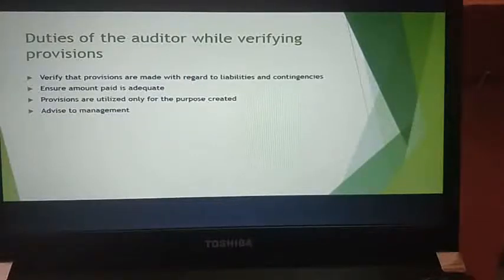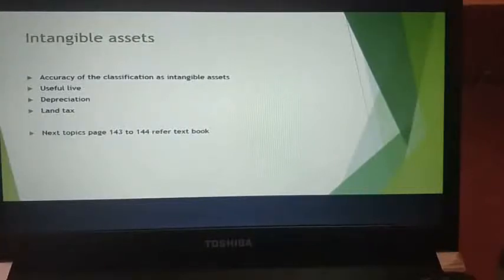Next, you have audit procedures. Please do refer to pages 143 to 144 in your textbook, in which audit procedure is repeated. We've already completed in the previous slides what exactly audit procedure is, but here it is audit procedure according to your intangible assets. It's all the same. In case you have any doubts, you can get back, because it's all about a single topic.